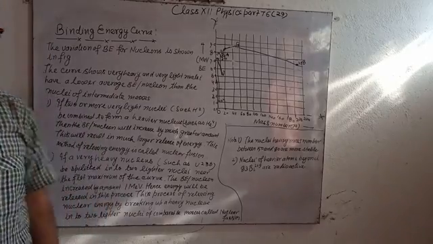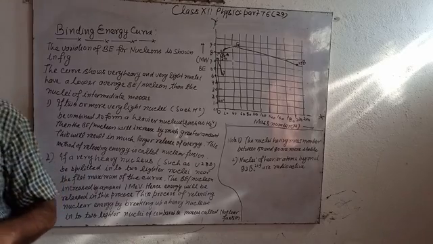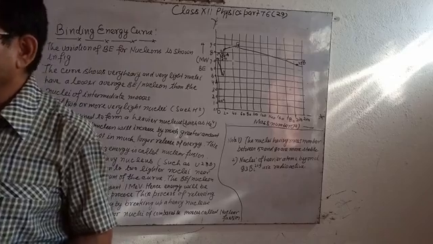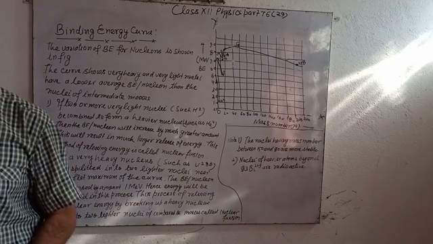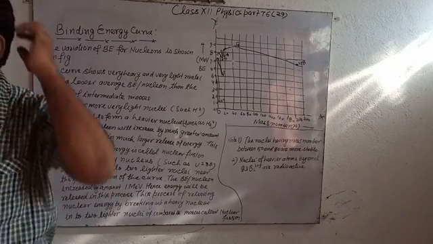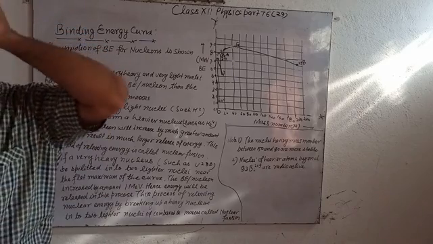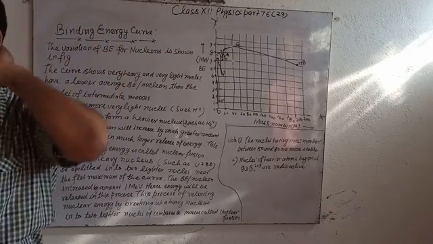I have completed the topic on the mass energy relation in the previous video, and what is meant by pair production and pair annihilation: pair production is the conversion of energy into mass, and pair annihilation is the conversion of mass into energy.